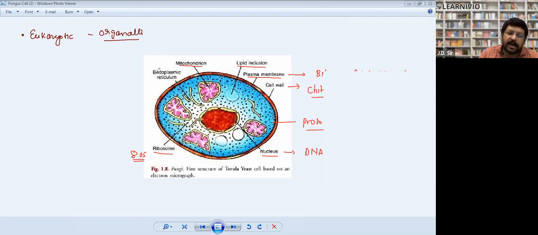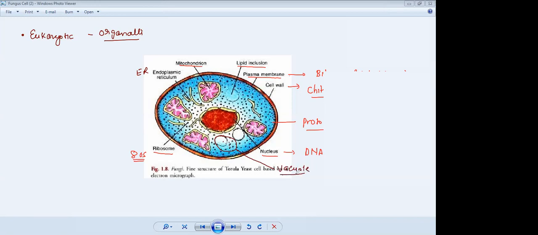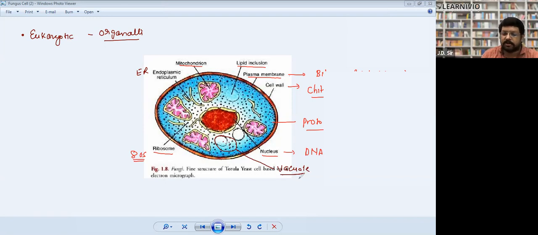So mitochondria, endoplasmic reticulum, plasma membrane, protoplasm, ribosome, they all are organelles. And jot down one more component. They also have some structure which looks like plant cells. They also have vacuole. Note it down in the diagram only. They also have vacuole.